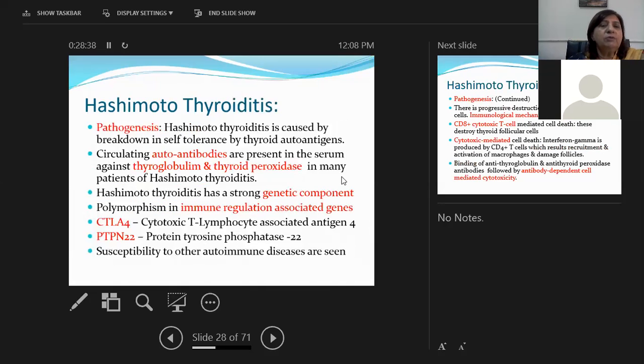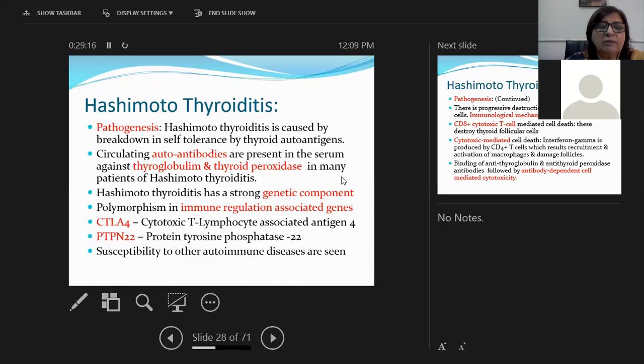Pathogenesis. Hashimoto's thyroiditis is caused by a breakdown in self-tolerance to thyroid autoantigens. You have done immunity in your third year. You know what central tolerance is and what peripheral tolerance is, okay? So if there is a breakdown in self-tolerance to thyroid autoantigens, circulating autoantibodies are seen against these thyroid antigens, which are present in the serum of many patients of Hashimoto's thyroiditis. So circulating autoantibodies against thyroglobulin and thyroid peroxidase are present in many patients with thyroiditis, okay?